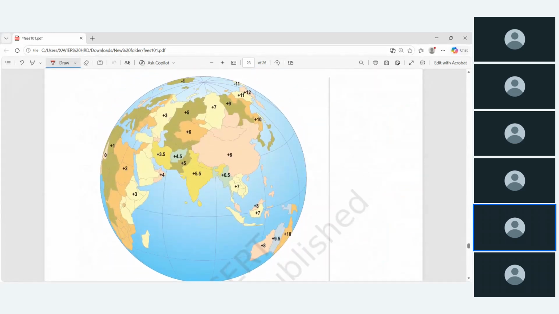So India பொறுத்த அளவுல Greenwich line ல கம்பேர் பண்ணும்போது நமக்கு வந்து 5 hours 30 minutes difference இருக்குது. Okay, yeah, this is what they say.